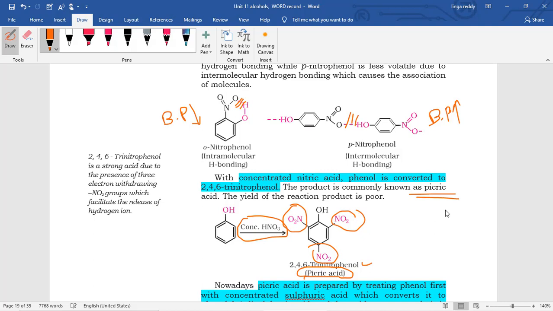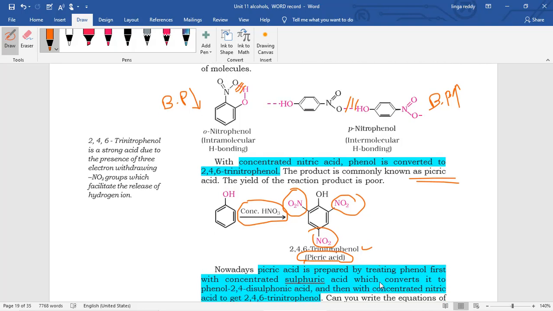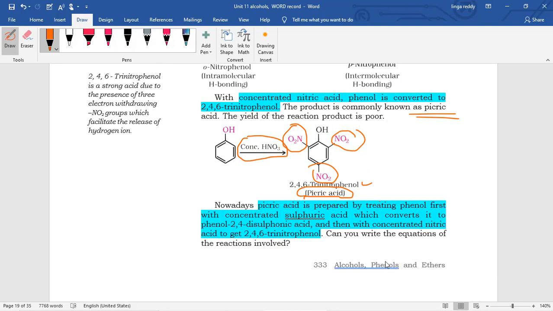In the last 2 years, they asked a question in competitive as well as board exams: which of the following is not a carboxylic acid? The options given were acetic acid, formic acid, and vinegar, as well as picric acid. So the answer is picric acid, because here there is no acid group, even though we are calling this an acid. The reason is that this picric acid's acidic strength is almost equal to carboxylic acid functional groups.